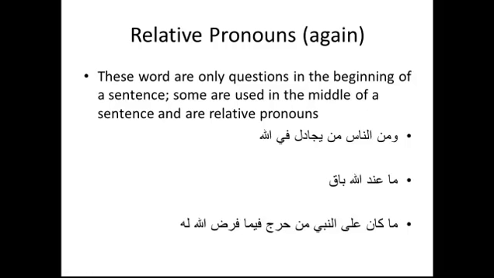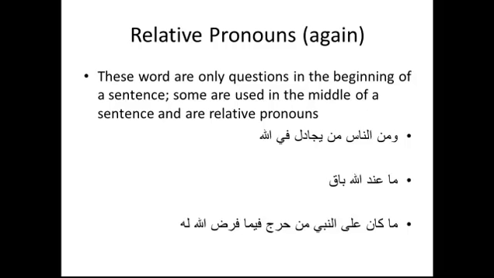If they're in the middle, they will become relative pronouns. If you remember 3 weeks ago when we had the last lesson, I fumbled a little bit when we were talking about alladhi, allati, and then I was talking about ma, right? So I said like we were talking about whether it's idafa, whether it's a relative pronoun. Here, I want you to go back specifically and look at the ending of last week's lesson to look about those relative pronouns which are used when you don't have a definite noun before it. Because alladhi is only used with definite. Okay? So ma and man are used with indefinite. So go back and look at the lesson.